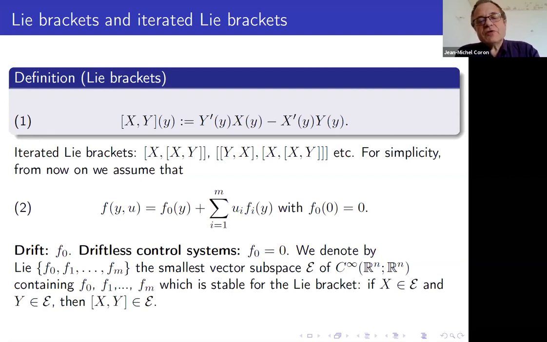And for simplicity, we are going to assume that f of (y, u) is of the form given by 2, which is called control affine system. f0 is called the drift. And when there is no drift, it means that f0 is equal to 0. And then we are going to consider the Lie algebra generated by the f_i. This is the smallest vector space of C-infinity vector fields from R^n into R^n, such that if you have two vectors in the space, then the Lie bracket is again in the space.